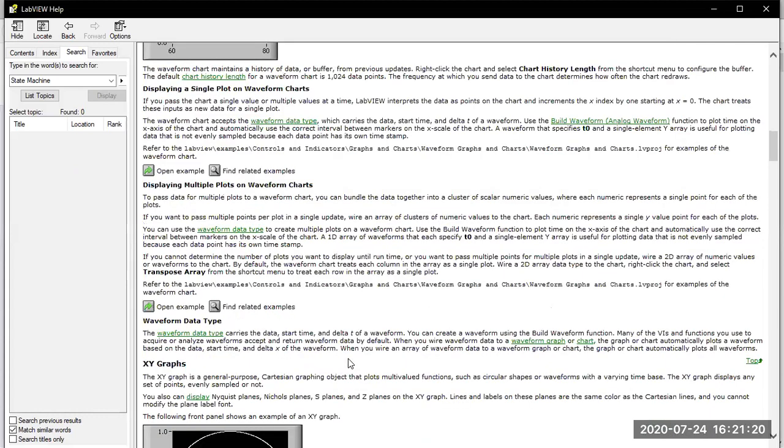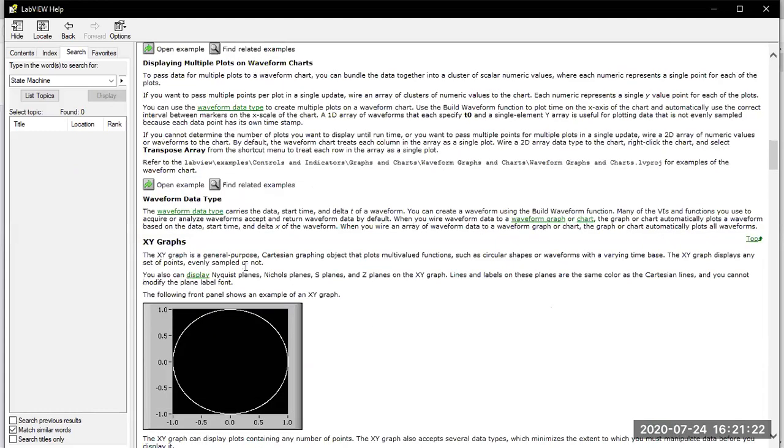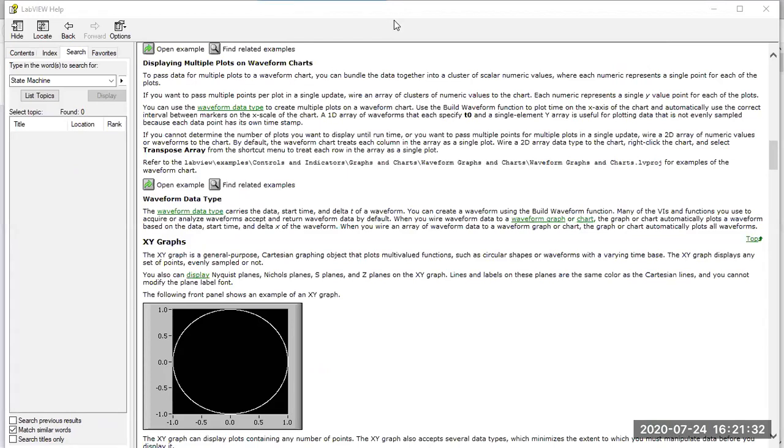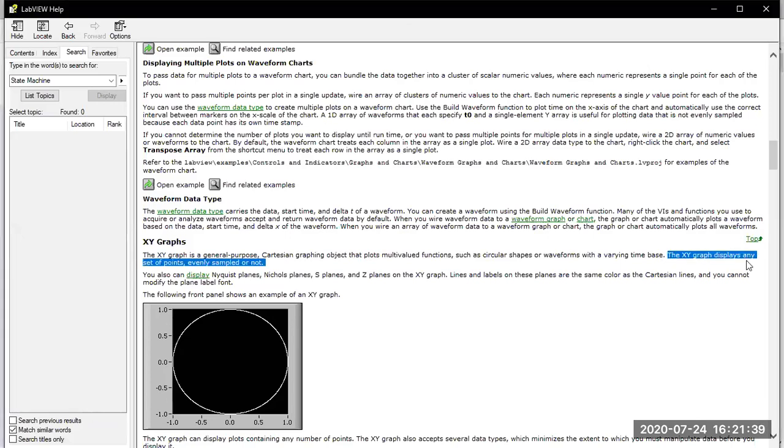For the XY graph, two points are very important. When these two points are present, your answer will be the XY graph. An XY chart is not available in LabVIEW. The first point: the XY graph displays any set of points, evenly sampled or not. If your question has keywords like evenly sampled or not, or evenly distributed or not, you can close your eyes and put the answer as XY graph.